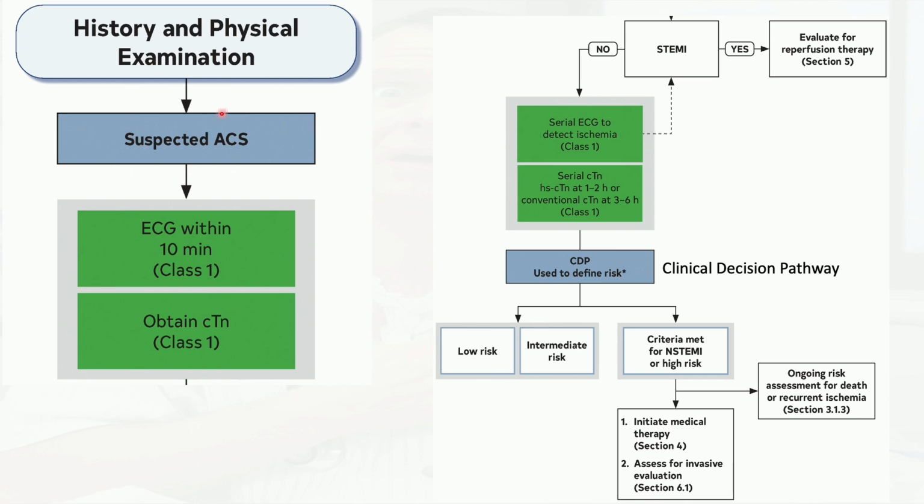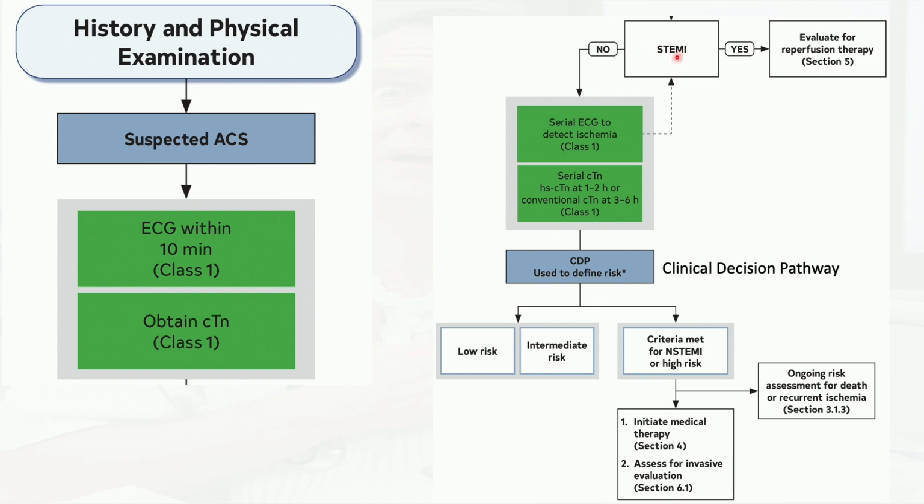Of course, immediately guidelines recommend getting ECG, ideally within 10 minutes of presentation, and then obtain the cardiac troponin or cardiac biomarker, whatever is available to you in your hospital. So based on that, the priority, of course, and the EMS, this is what they do, is to look into the ECG and see if there's any features to suggest a STEMI, ST elevation myocardial infarction. And this patient will go right away to angiogram.